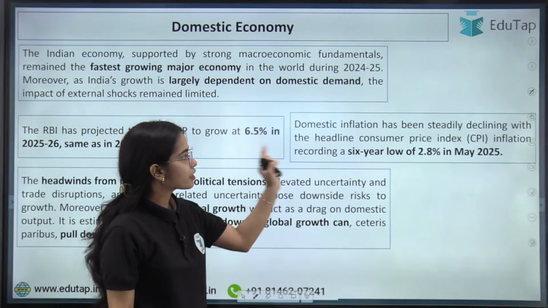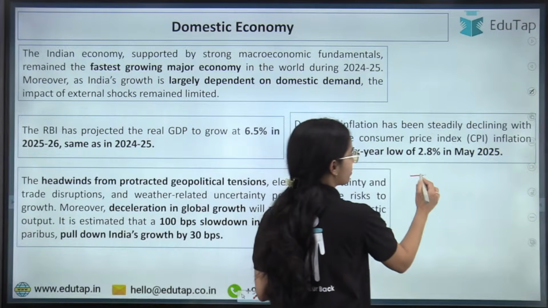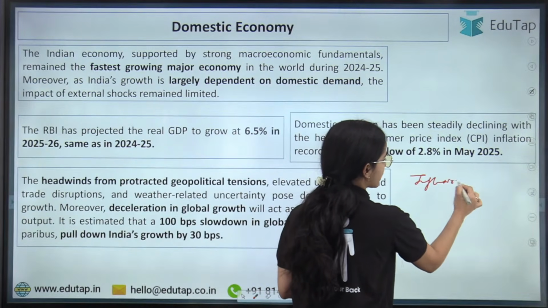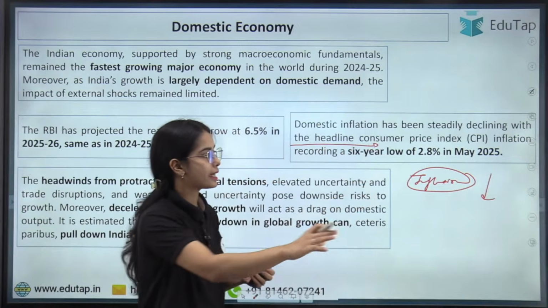So here domestic inflation has been steadily declining. Inflation in our country has been declining with the headline consumer price index inflation.